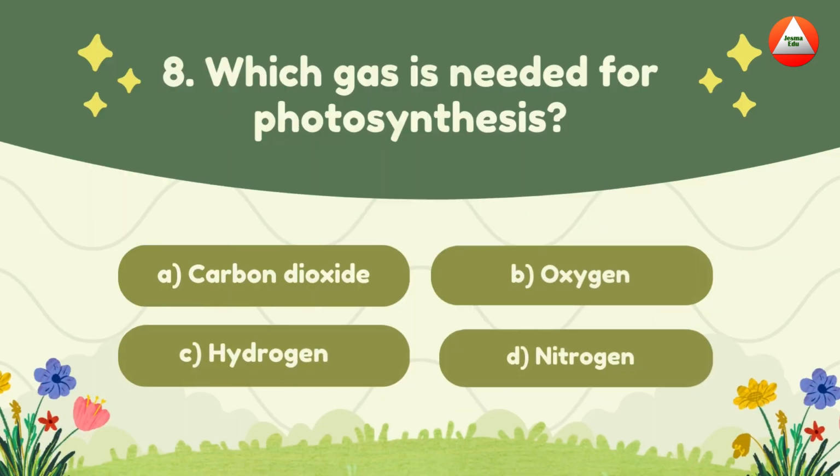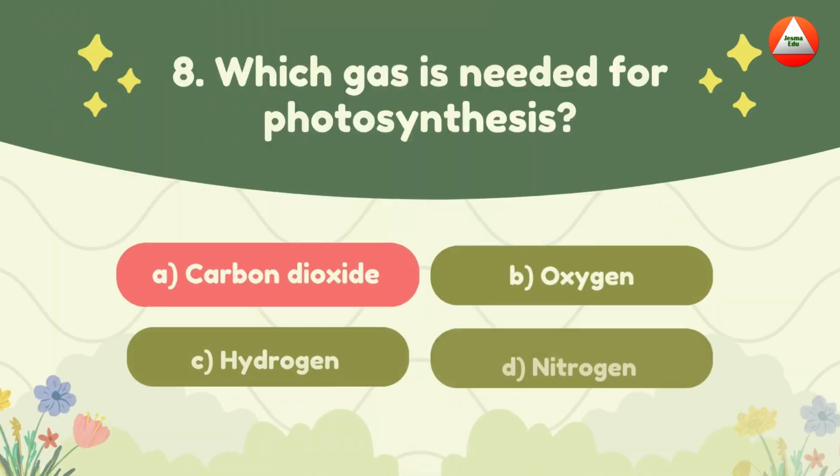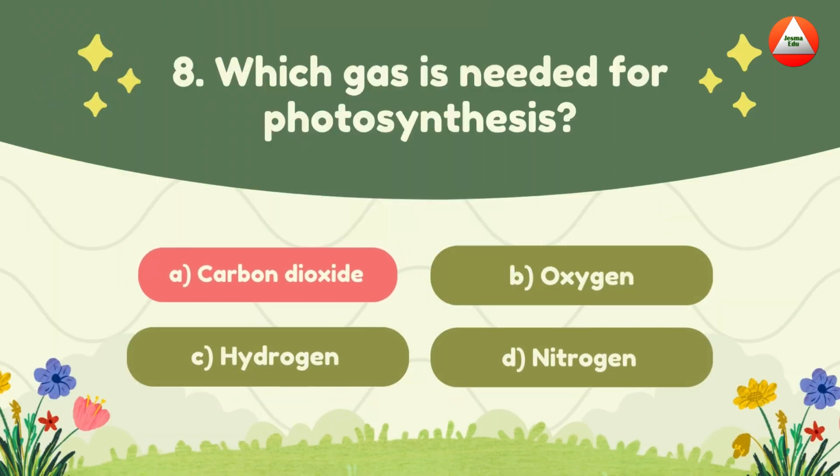Which gas is needed for photosynthesis? A. Carbon dioxide, B. Oxygen, C. Hydrogen, D. Nitrogen. The answer is carbon dioxide. Plants breathe CO2 and gift us oxygen.